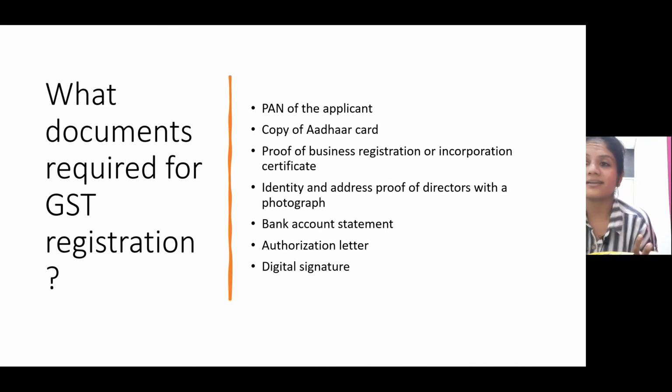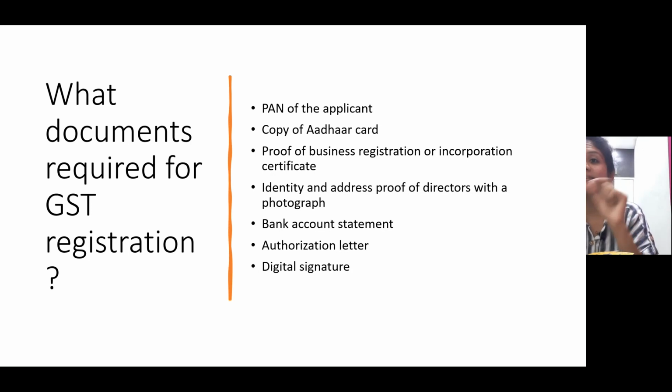And next, copy of Aadhaar card, which everyone knows. For everything you want to apply for, your Aadhaar card is compulsory. Next, proof of business registration or incorporation certificate. This is an underlying point because I'm starting a business, but what is the proof that I'm starting a business? This is the proof. The business registration or incorporation certificate you are going to get is the proof that yes, you are in the business field and you are starting a business.